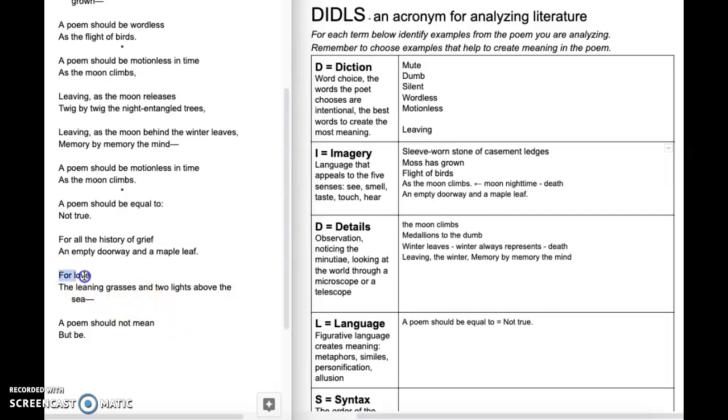So now the tone has shifted. It's a more positive experience. And that experience is leaning grasses. I'm going to imagine this as like the dunes grasses out at the beach, and two lights above the sea. Maybe a lighthouse and a boat coming home to that lighthouse. Those are the two lights I'm going to imagine there. A poem should not mean, but be. At the end here, Archibald MacLeish is telling us, this doesn't mean, it just is.